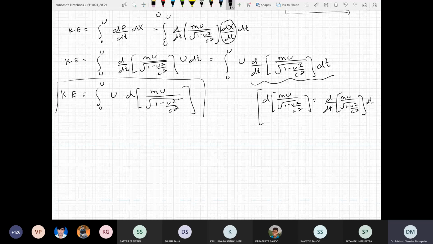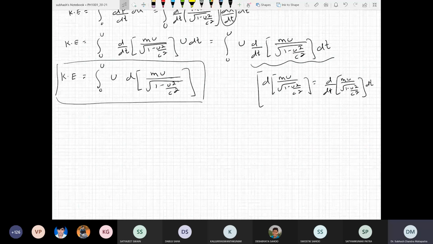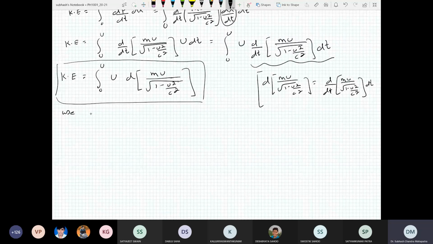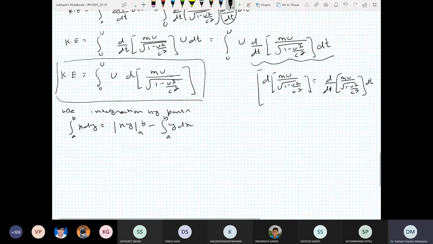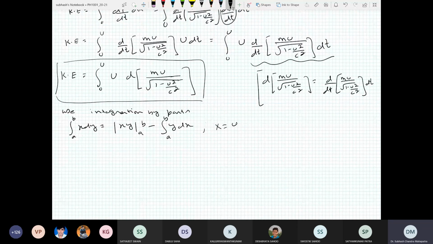We can evaluate this using integration by parts. The formula is the integral from a to b of x dy equals xy from a to b minus the integral of y dx from a to b. In our case x is u and y is mu divided by square root of 1 minus u square by c square.